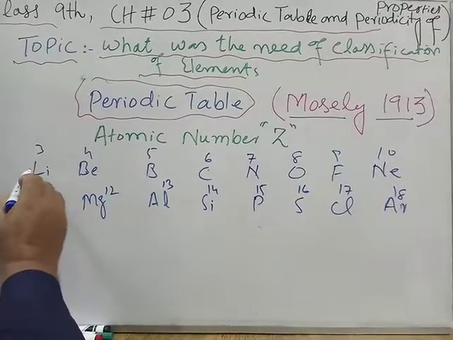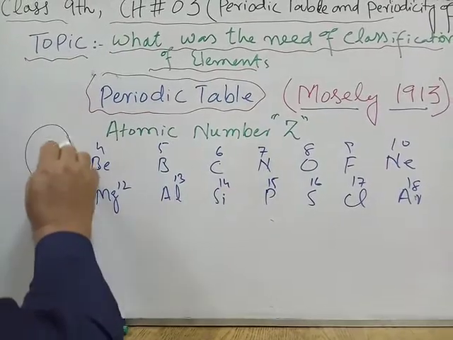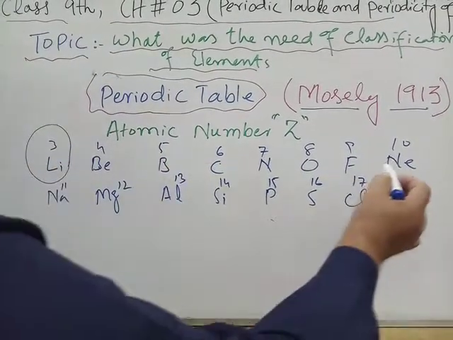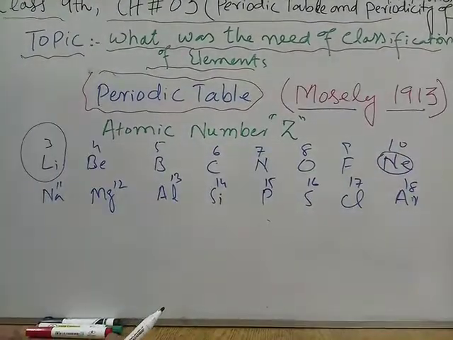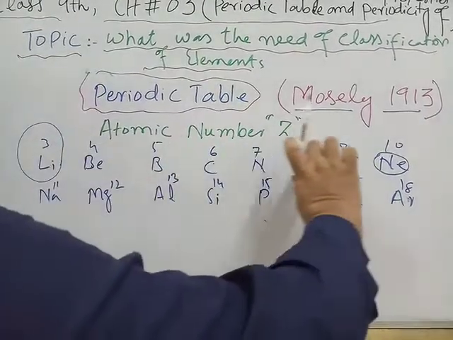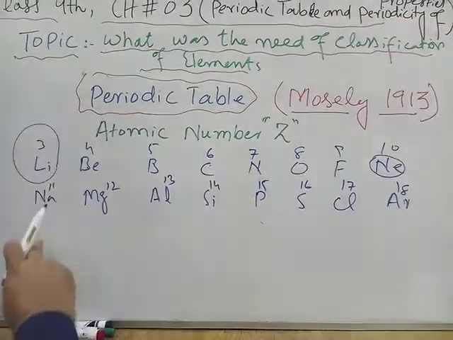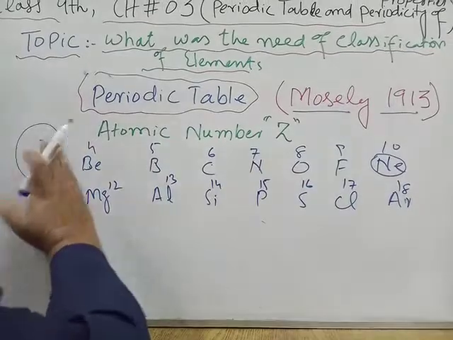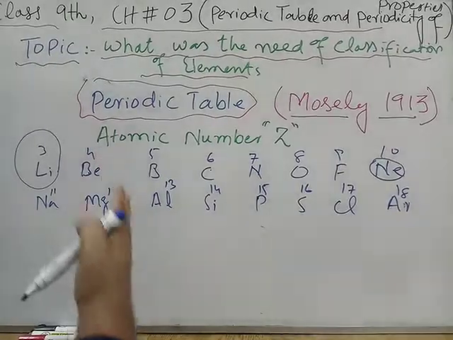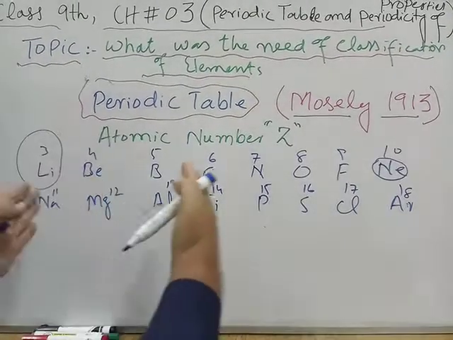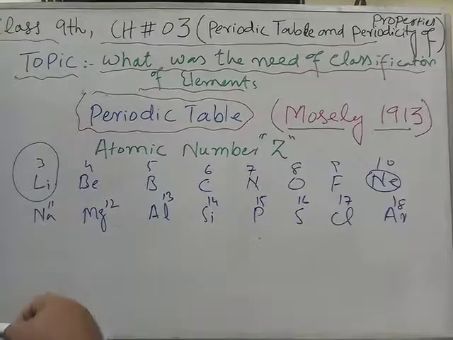For example, let me say this one has the largest size, and this one has the smallest size. So size decreases progressively. Similarly, ionization energy increases progressively, and electronegativity increases progressively. From top to bottom the size increases, and from left to right the size decreases. So all the properties have a special pattern, and they change systematically when we move along a period or group. This means that the properties of the elements are a periodic function.